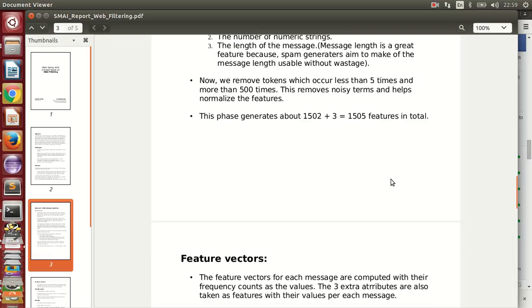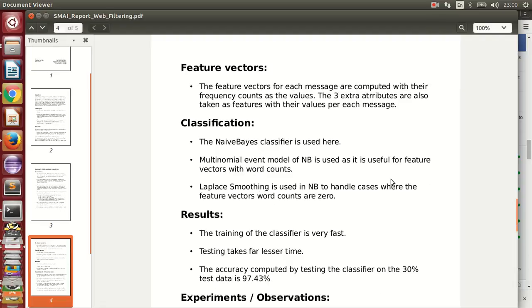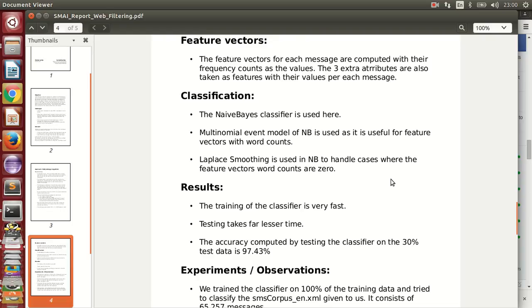Overall, we collected a total of 1505 features in the whole dataset. Now coming on to the feature vectors. The feature vectors for each message are computed with their frequency counts as values. The three extra attributes are also taken as features with their values per message. Now the classification. The naive Bayes classifier is used here. The multinomial event model of NB is used, as it is useful for feature vectors with word counts. Laplace smoothing is used in NB to handle cases where the feature vector word counts are 0.